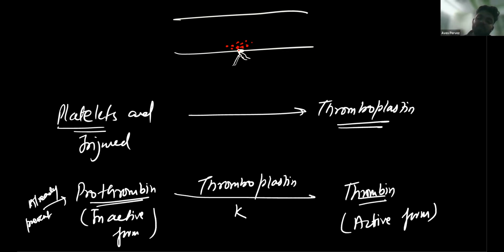Now there is another substance present in the blood plasma called fibrinogen, a type of protein already present in the blood.